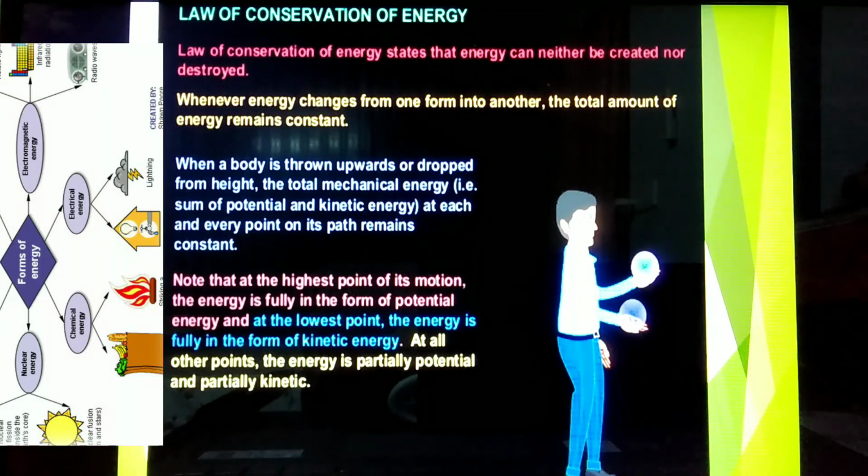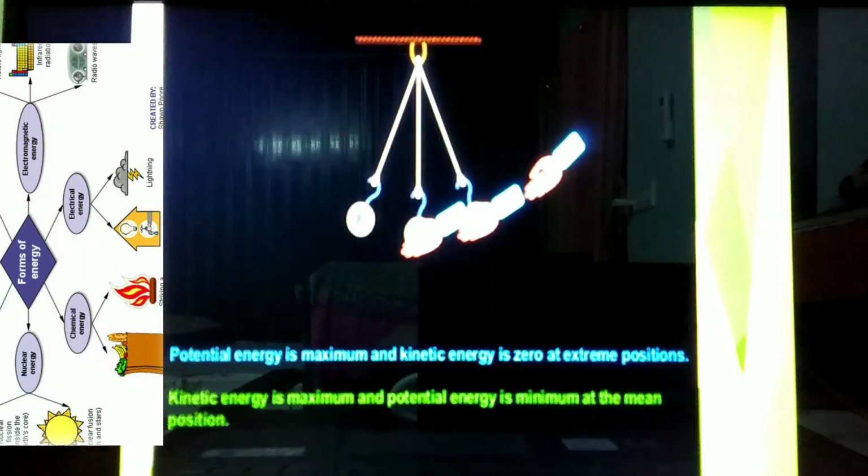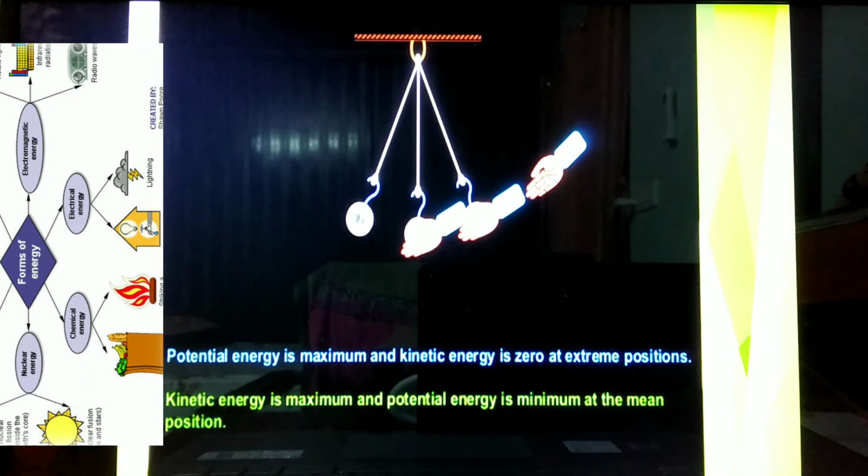Note that at the highest point of its motion, the energy is fully in the form of potential energy, and at the lowest point, the energy is fully in the form of kinetic energy. At all other points, the energy is partially potential and partially kinetic. Potential energy is maximum and kinetic energy is zero at the extreme positions, whereas kinetic energy is maximum and potential energy is minimum at the mean position of a simple pendulum.